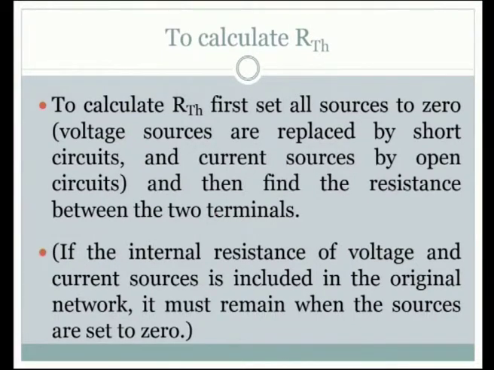Voltage sources are replaced by short circuits and current sources by open circuits, and then find the resistance between the two terminals. If the internal resistance of the voltage and current sources is included in the original network, it must remain when the sources are set to 0. To find out ETH and RTH, I would like to take up a typical circuit and show how it is done.